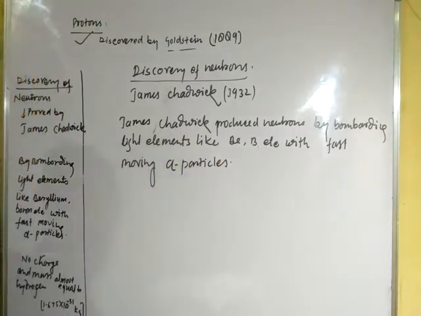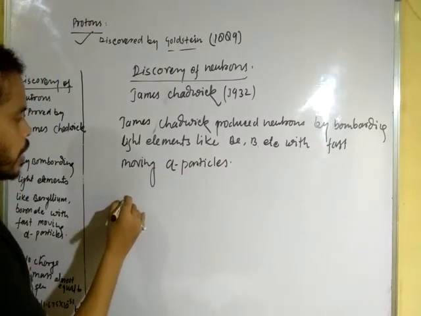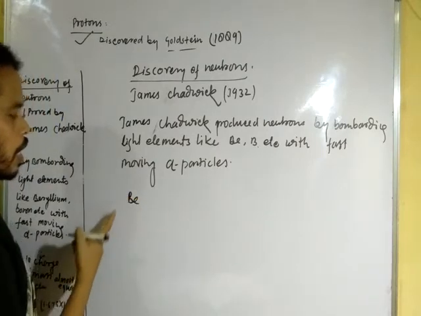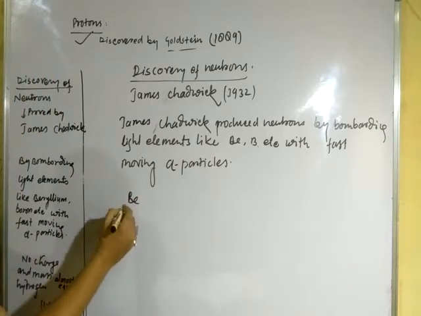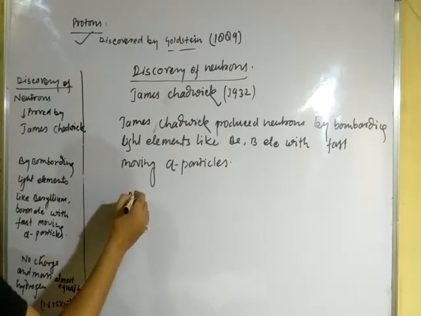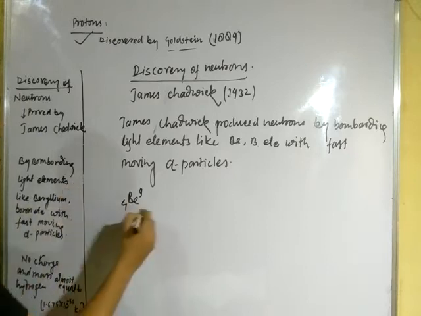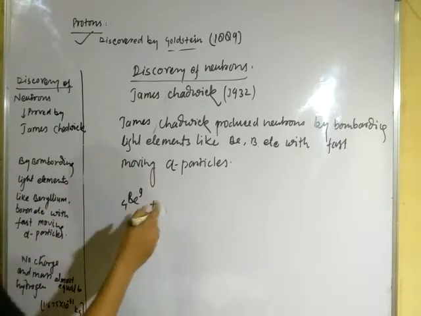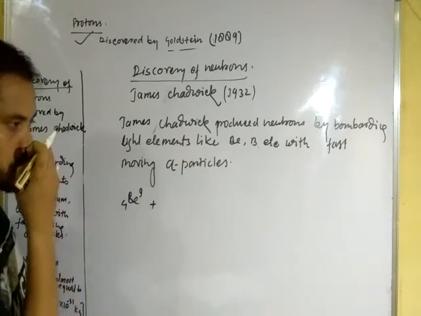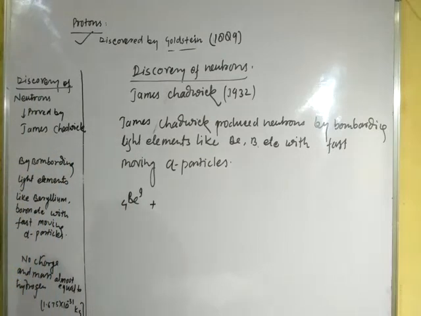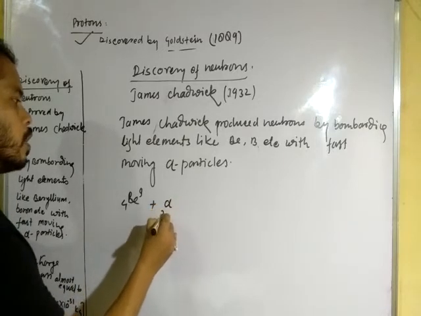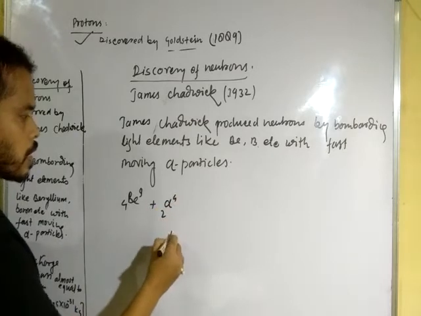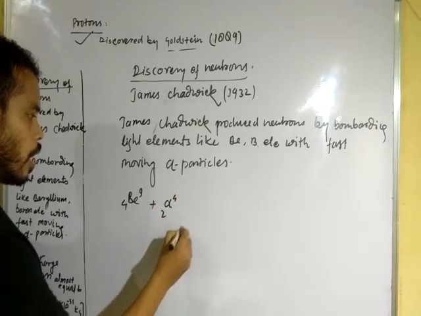When alpha particles are bombarded on beryllium, the atomic number of beryllium is 4 and the atomic mass of beryllium is 9. The alpha particle is the nucleus of helium, which we can write as 2 and 4.